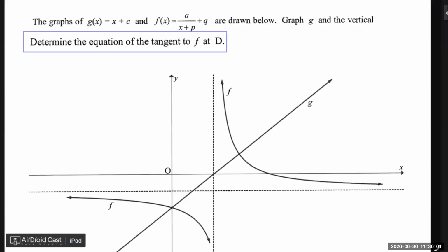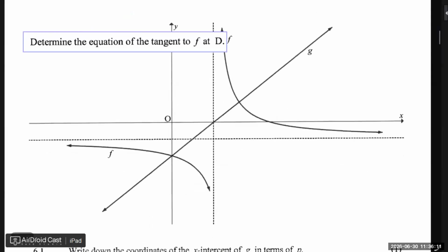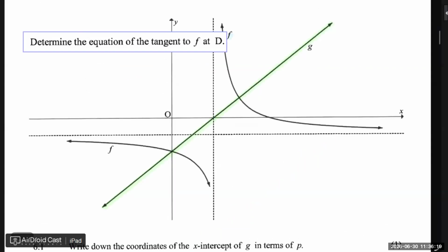Right, so this graph is given. We have a straight line and a hyperbola again, and let's just color code it again. The one I'm going to make green again. It's just a straight line. And the other one I'm going to make blue. It is the hyperbola.